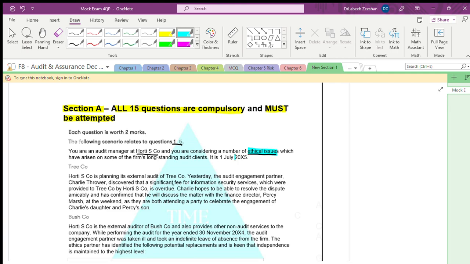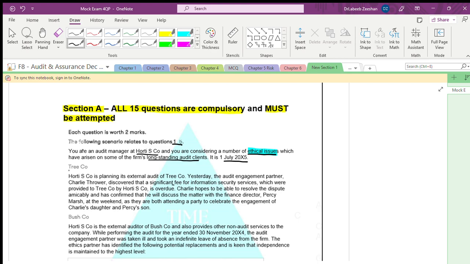The issues have arisen on some of the firm's old, long-standing clients. As you read the words, you should reactivate yourself with the basic concepts of ethics and governance. The date is 1st July 2005.